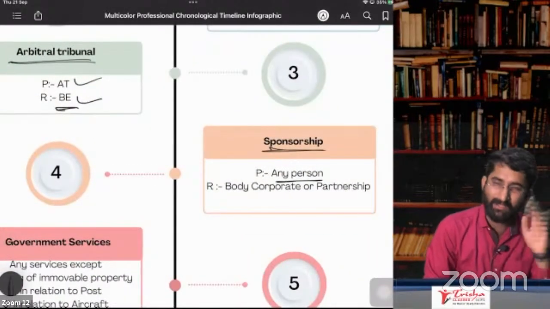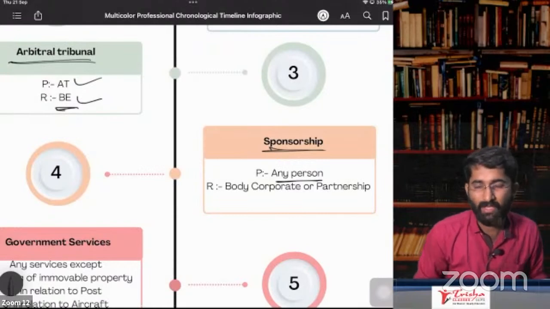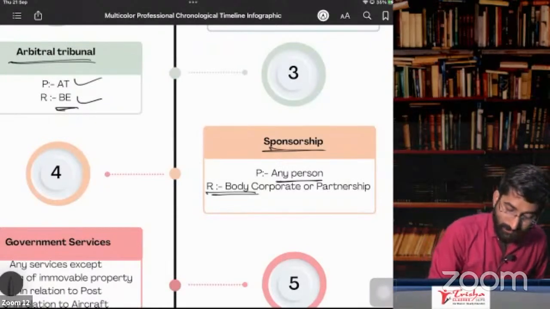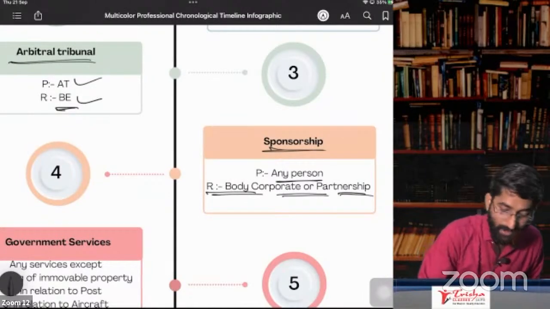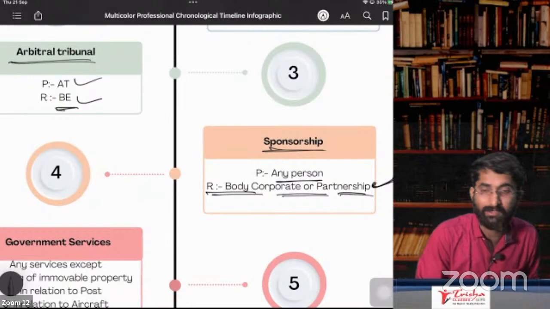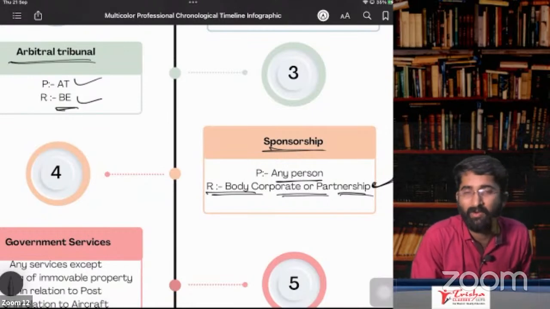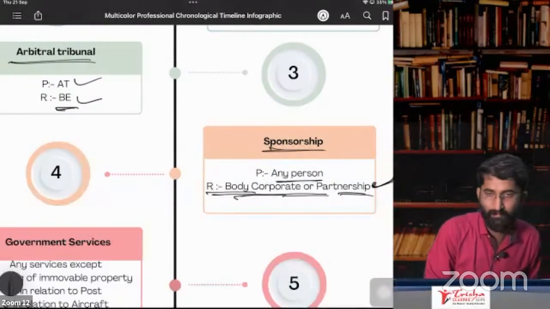Next one is sponsorship services. Service provider is any person. I am giving you the sponsorship and the recipient is a body corporate or partnership firm. Now they have to pay under RCM. Who? Partnership firm or that body corporate.